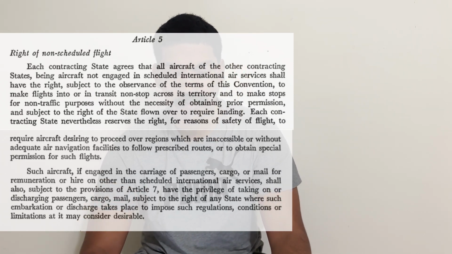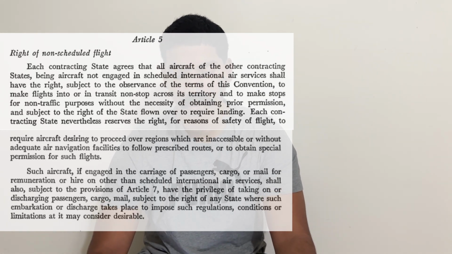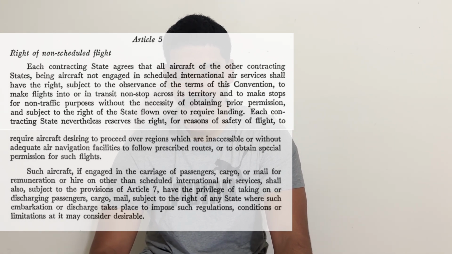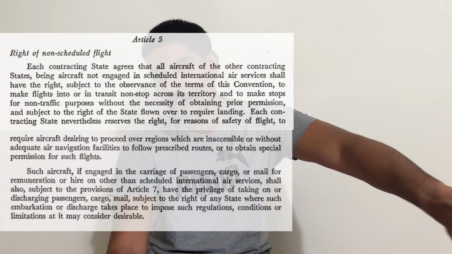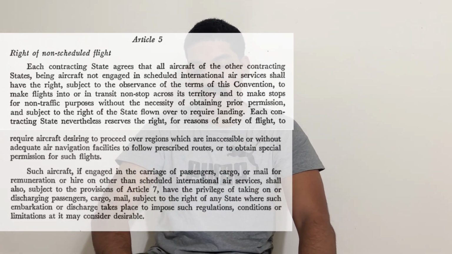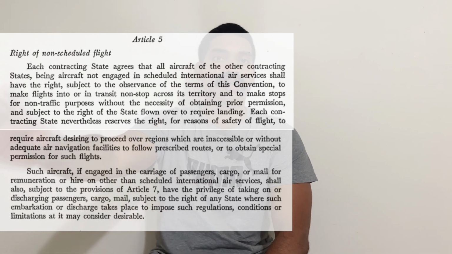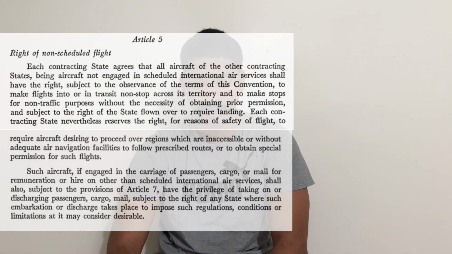So Article 5 is talking about the right of non-scheduled flight. It states that although the operations of scheduled aircraft are restricted, aircraft engaged in non-scheduled flights enjoy the right to fly into or across the territory of another state, and also to make stops for non-traffic purposes.